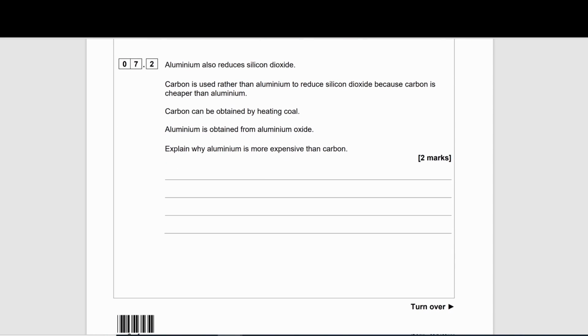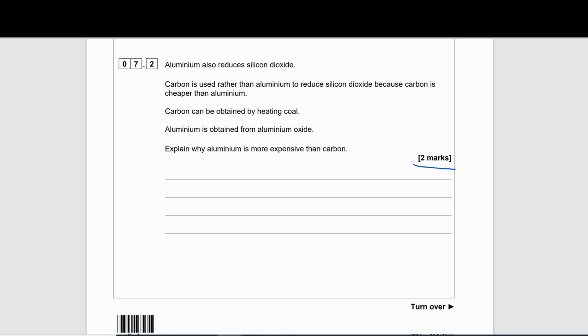7.2. Aluminium also reduces silicon dioxide. Carbon is used rather than aluminium to reduce silicon dioxide because carbon is cheaper than aluminium. Carbon can be obtained by heating coal. Aluminium is obtained from aluminium oxide. Explain why aluminium is more expensive than carbon. 2 marks.